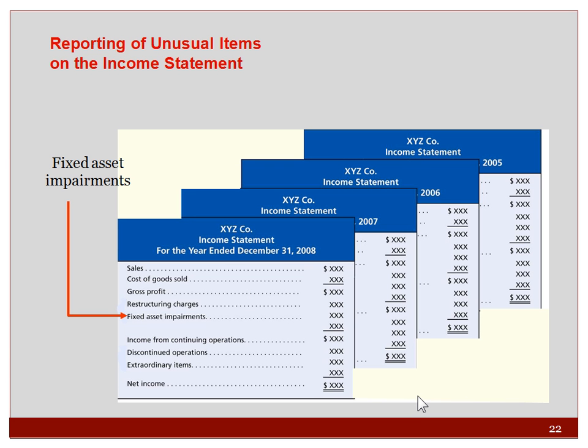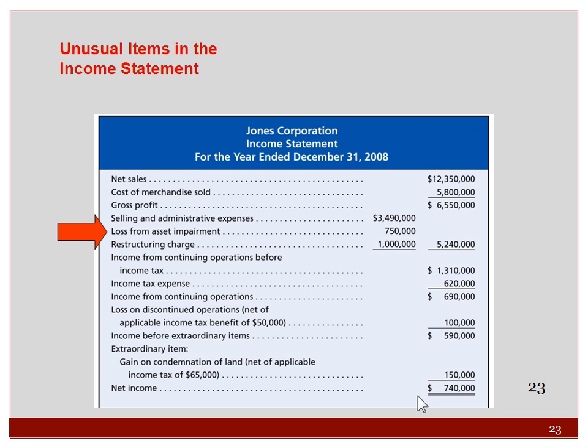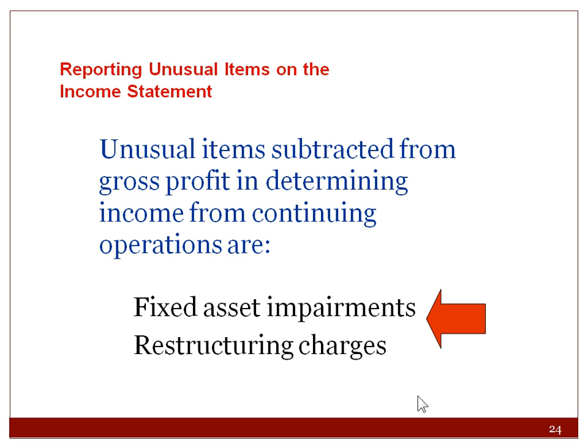So here's how you report unusual items on the income statement. It shows up after gross profit, before income from continuing operations. It also shows up on the income statement here as a loss from asset impairment. So you can see it's just adding to the corporate income statement, and it has a spot. It's a high-level accounting topic. I just want you to see it from an overview standpoint.